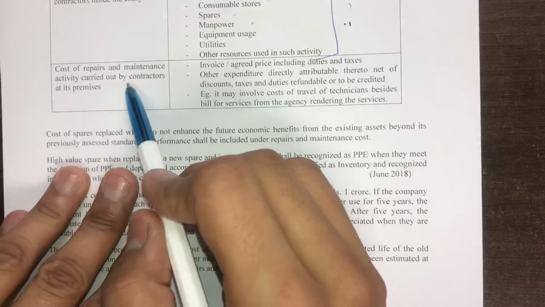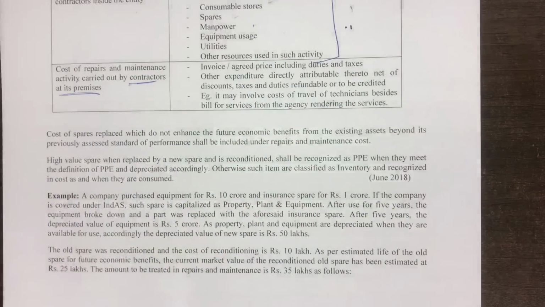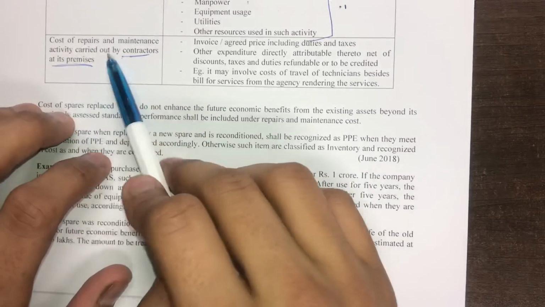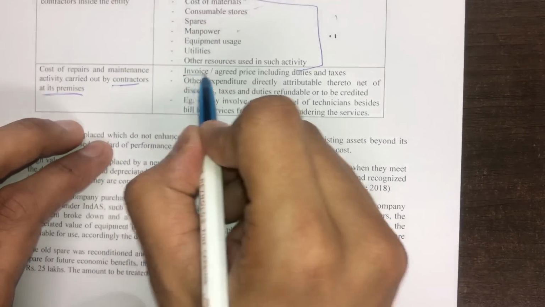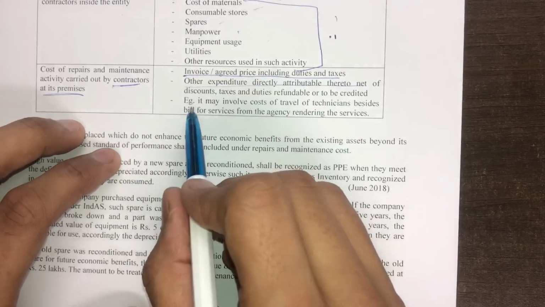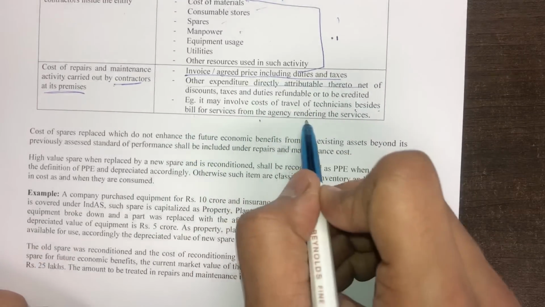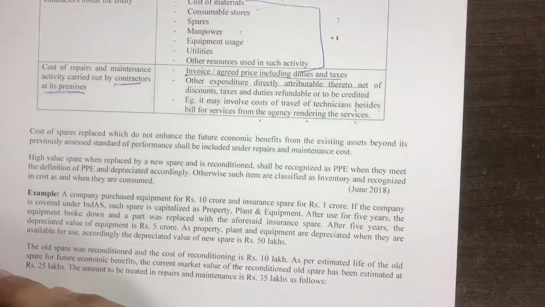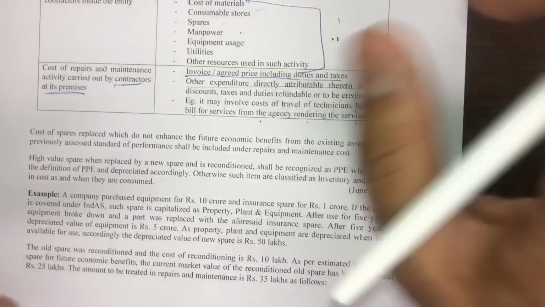Next is cost of repair maintenance activities carried out by contractor at its premises. So if the contractor takes your machinery to his premises and carries out the repair maintenance activities at his premises, then the cost will be invoice or agreed price, including duties, taxes, other expenditure directly attributable thereto. For example, it may involve cost of travel of technicians besides bill for services from the agency rendering the service. So these are pretty simple principles for repair maintenance cost.